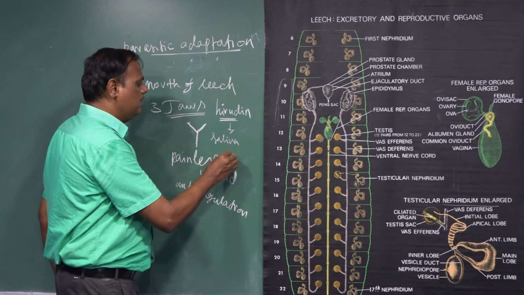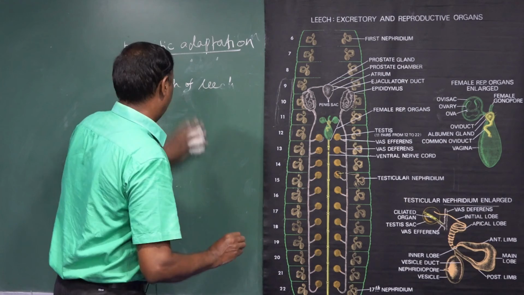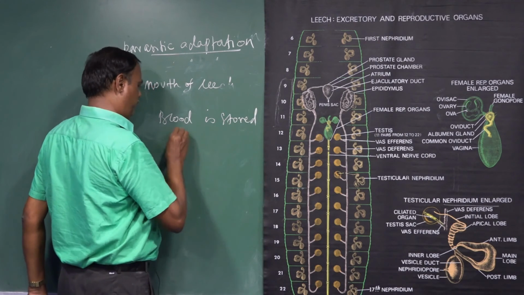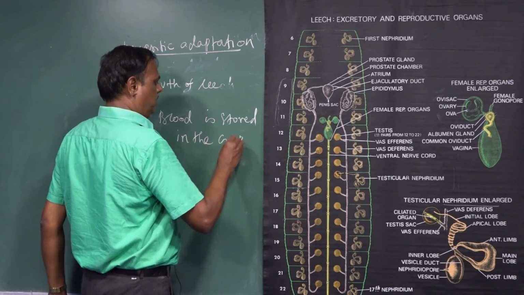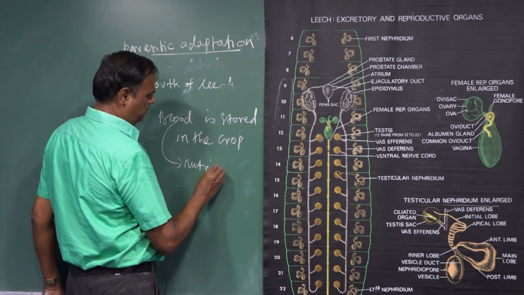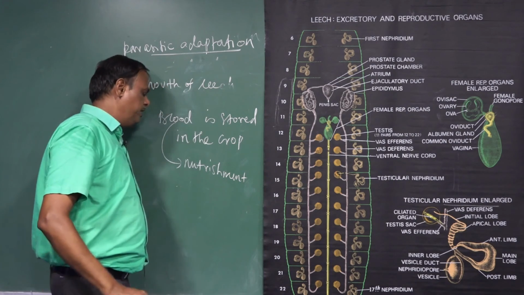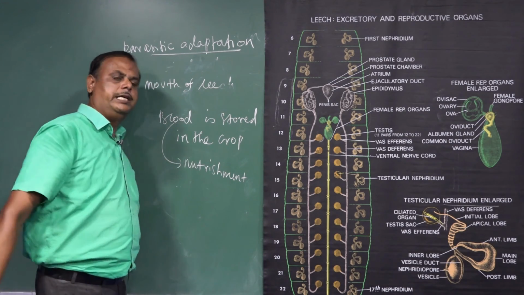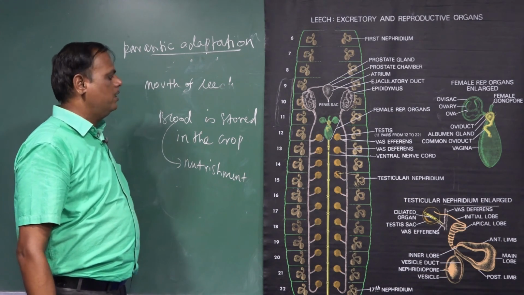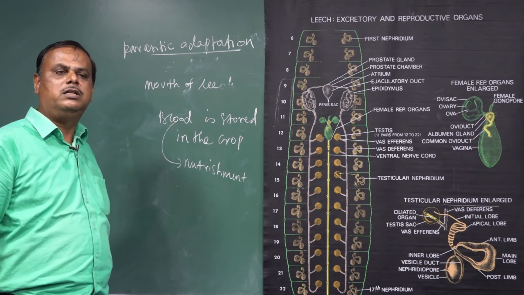After continuously sucking, the blood is stored inside the crop. The blood acts as a nutrient, as food for the leech. It can store blood for a long time, and without sucking blood, the leech can use the stored blood for either 5 months or 6 months.